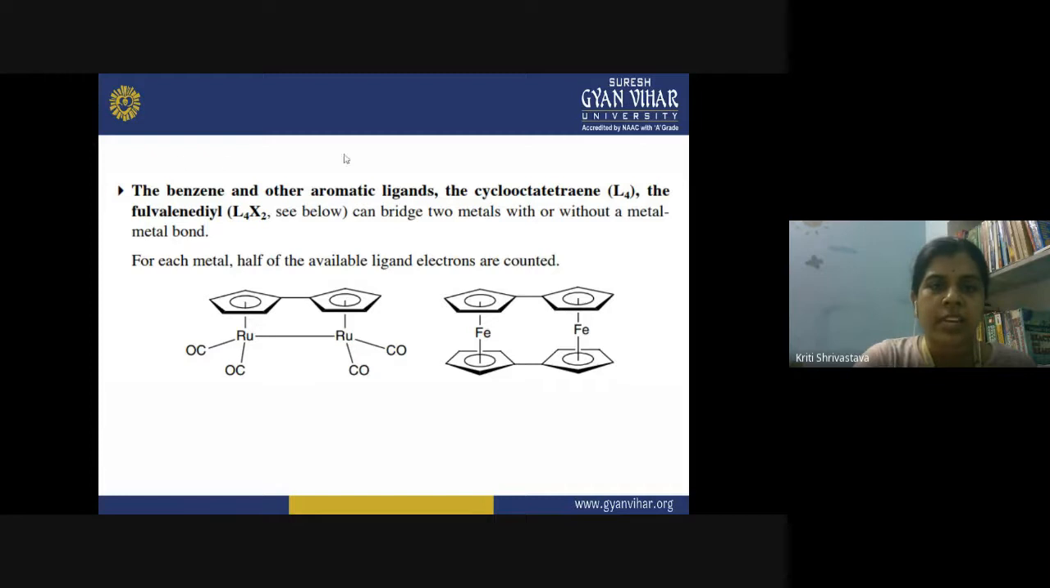Now benzene can also behave like a bridging ligand, and derivatives of benzene like cyclooctatetraene can also be involved here. Then you can also have naphthalene involved in this case. You can see this is like a dimerization of ferrocene. So this is another category of bimetallic complexes. For each metal, half of the available ligand electrons are counted.